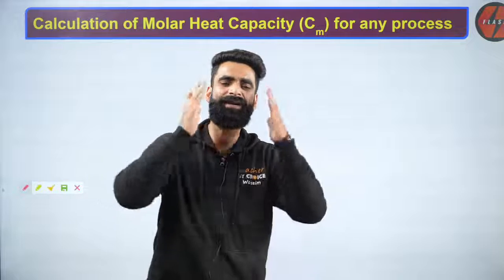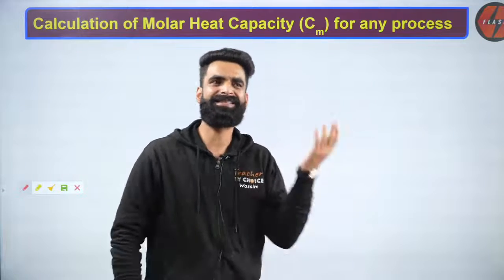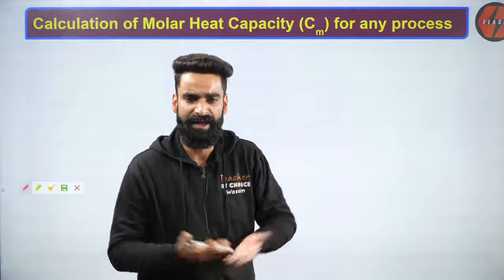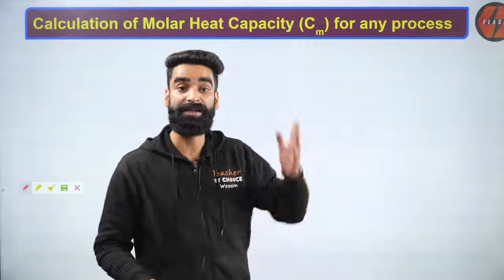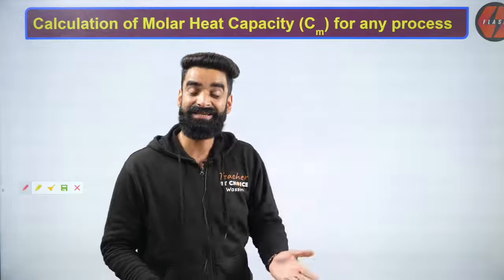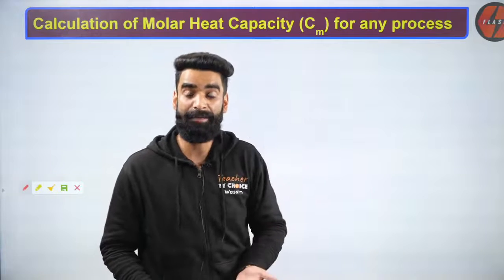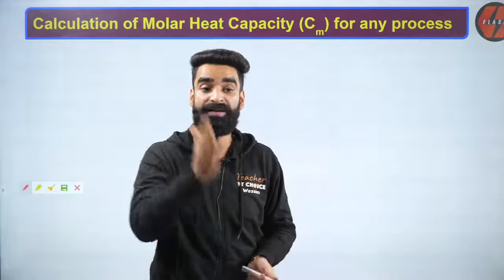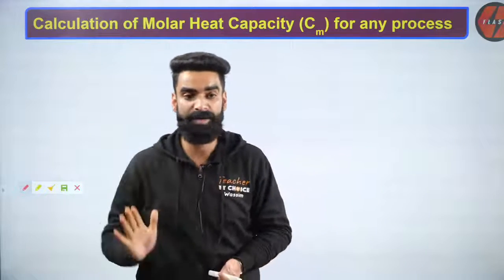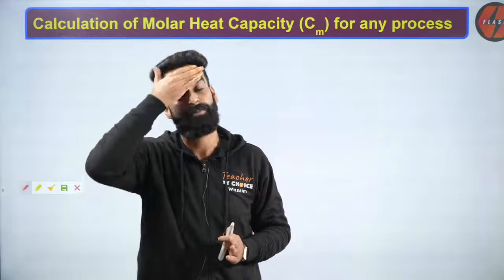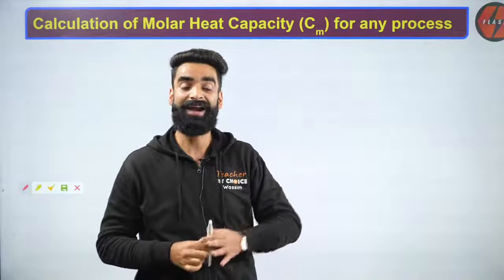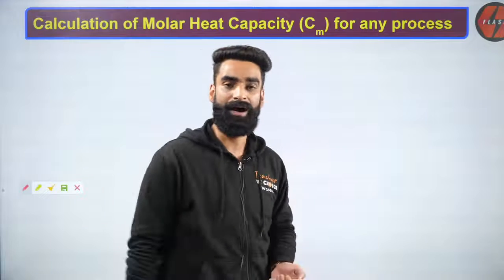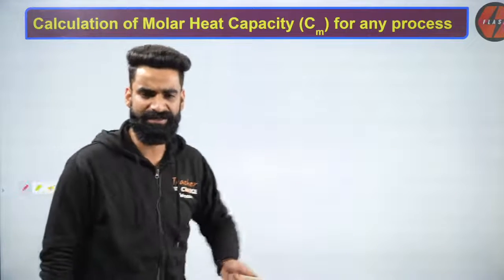In the beginning, when I started the thermodynamics chapter, in the second session, I gave you the idea about the heat capacities, in which we talked about the heat capacity, then the molar heat capacity, then the specific heat capacity, correct? Then we talked about the molar heat capacity at constant volume, at constant pressure. I gave you all those relations, if you remember, right? And at the end we did some questions as well. Now it's high time to talk about this molar heat capacity in detail.